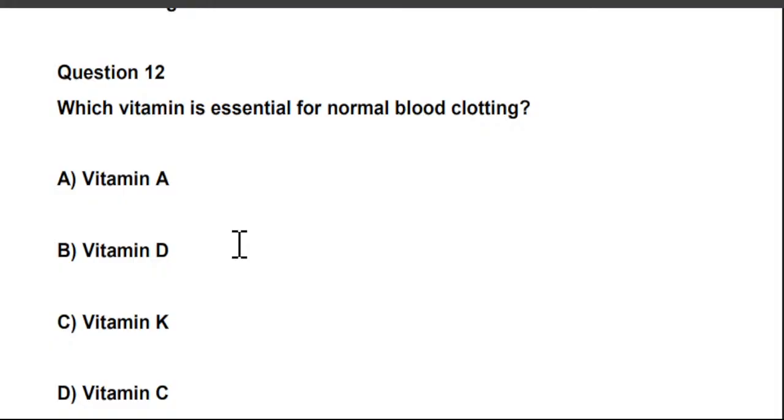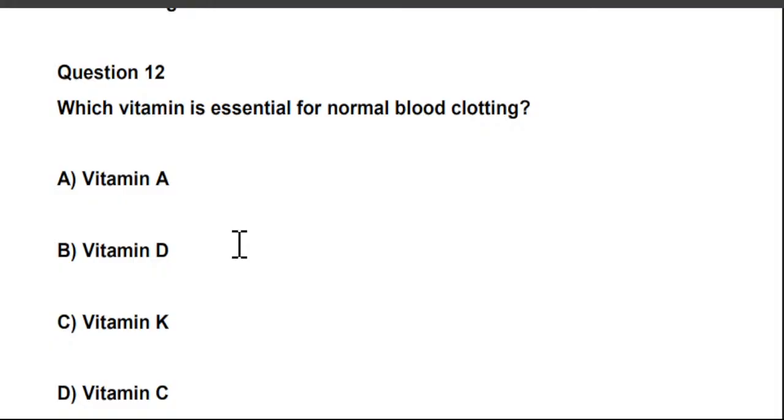When our blood does not clot when we get a cut, it can be very dangerous, because just because of clotting, blood stops bleeding. When there is a deficiency of vitamin K, the blood will not stop and it can be very fatal for that person.